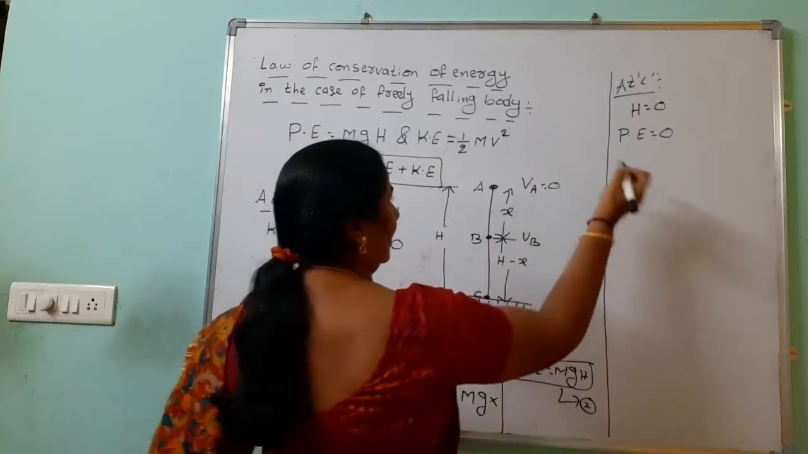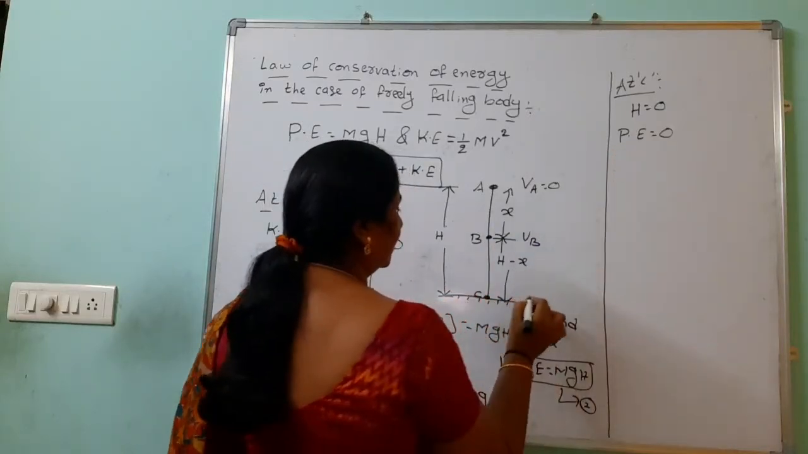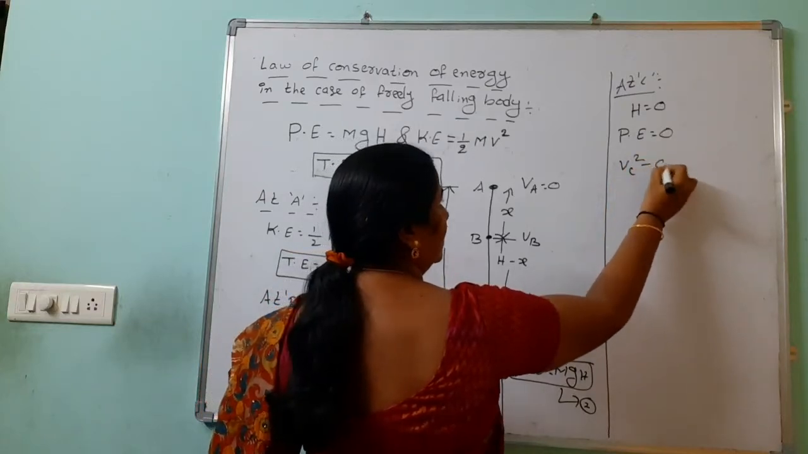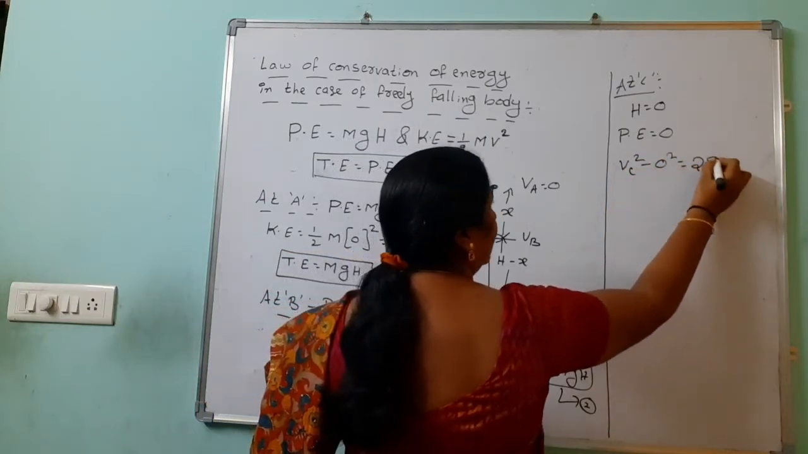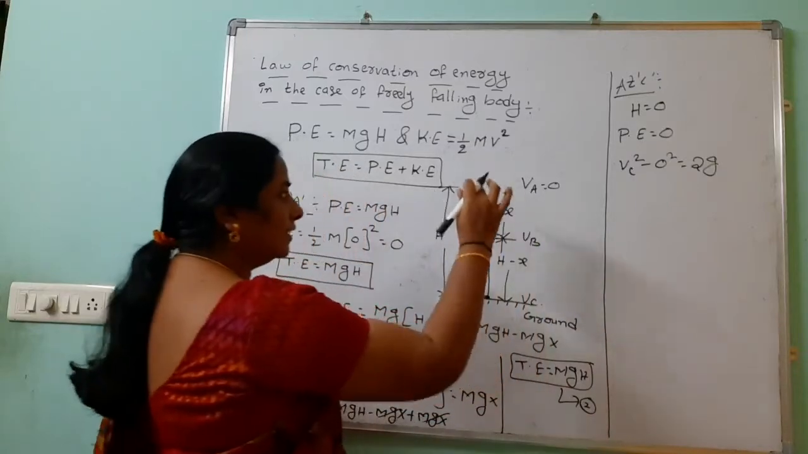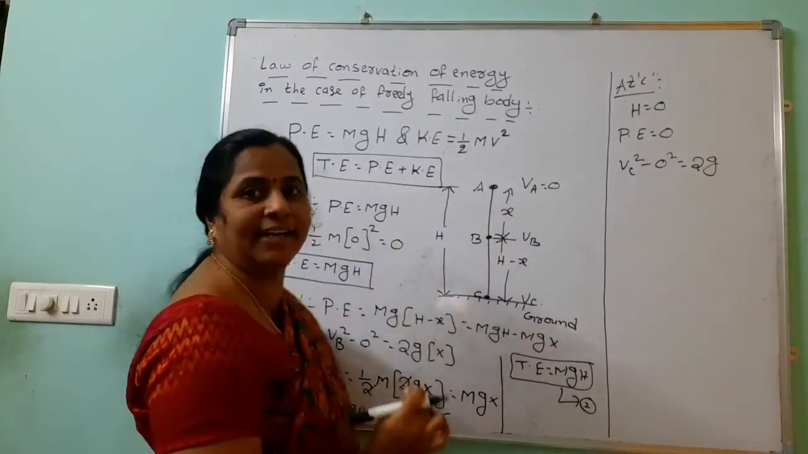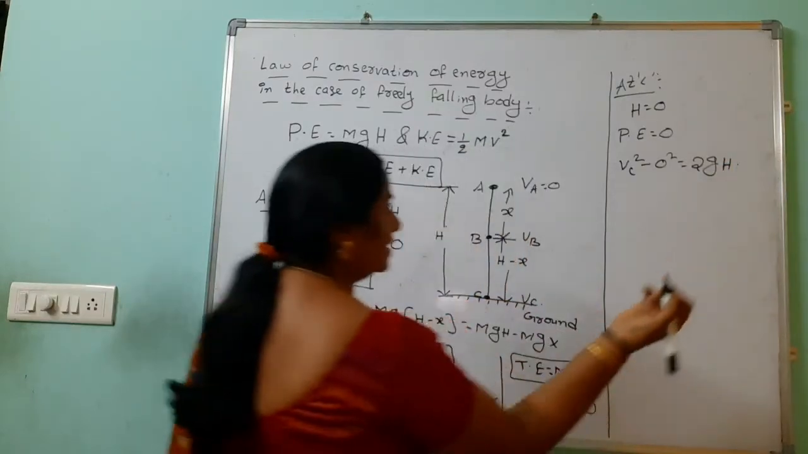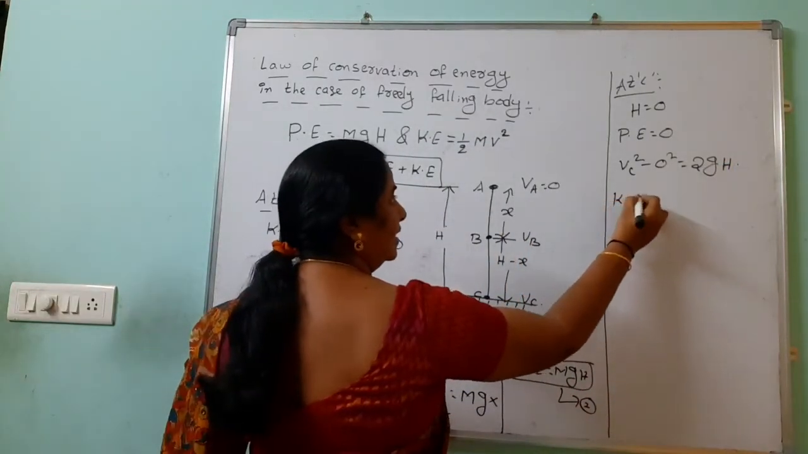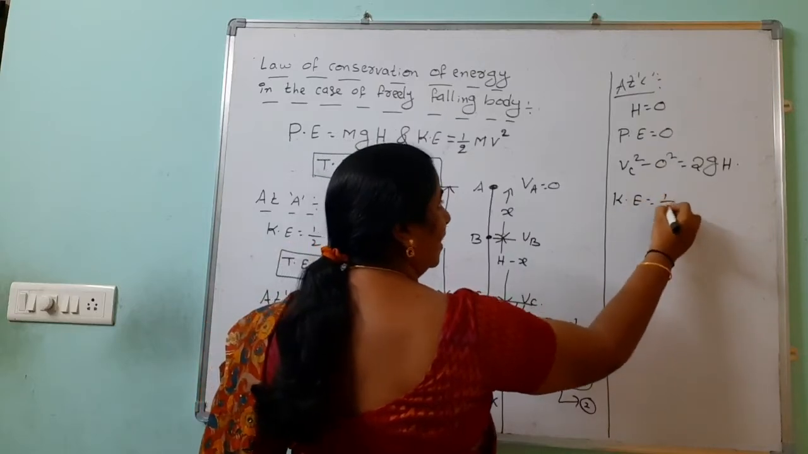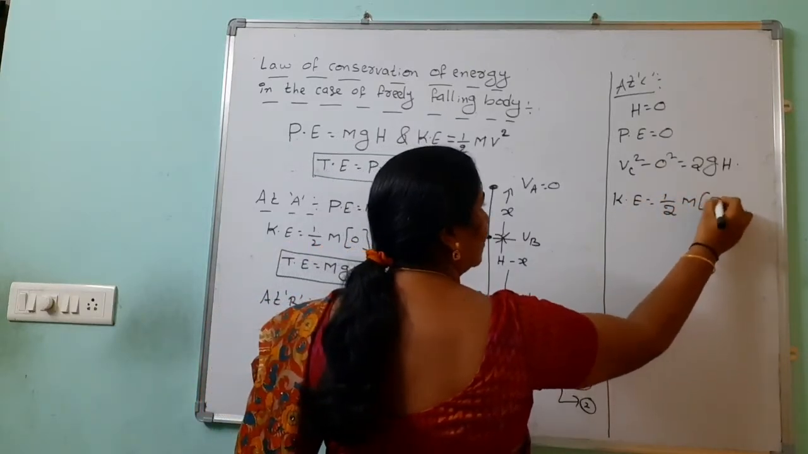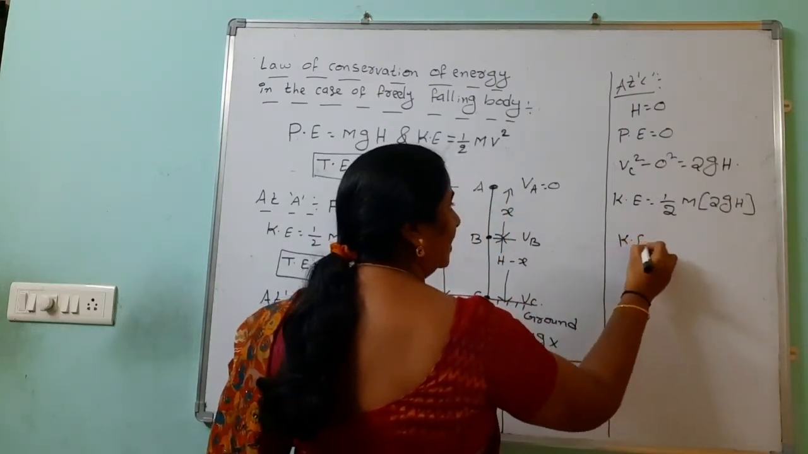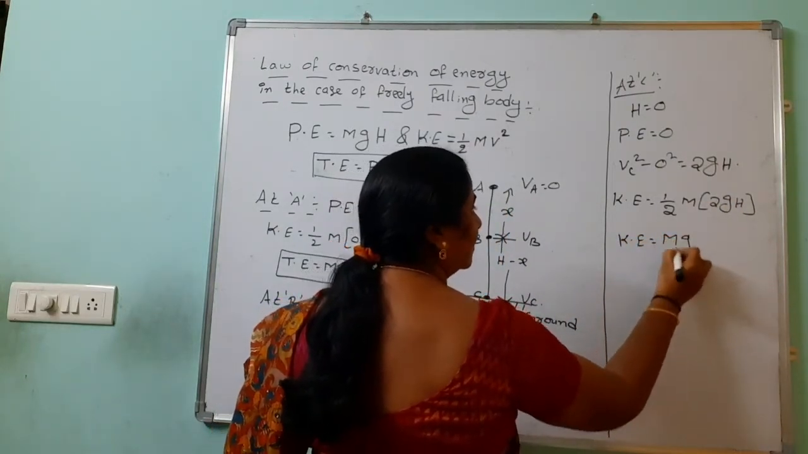So we should consider the velocity as Vc. Vc square minus 0 square equals 2 into g into, don't take the distance x, we can take the distance, which is nothing but the height, 2gh. This is Vc square. Now kinetic energy at point C equals half into m into Vc square, which is 2gh. After simplification, the kinetic energy is mgh.